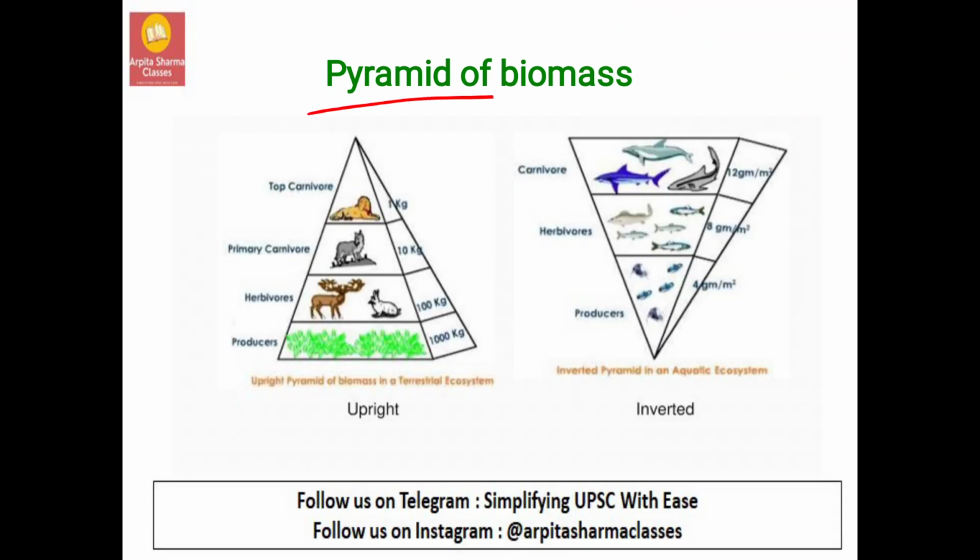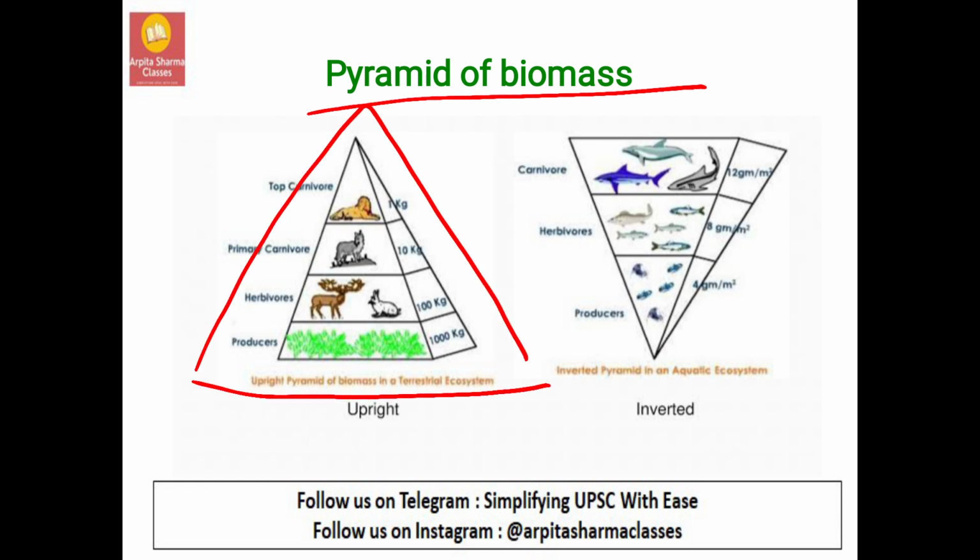The second pyramid is the pyramid of biomass. What is biomass? It is the amount of living or organic matter present in a particular environment. That is, you calculate the total dry weight present in the ecosystem you are considering. When you consider a normal land ecosystem, it will always be upright, because the plants will be more in number, the herbivores eating these plants will be fewer, the carnivores even fewer, and the top carnivores fewer still.